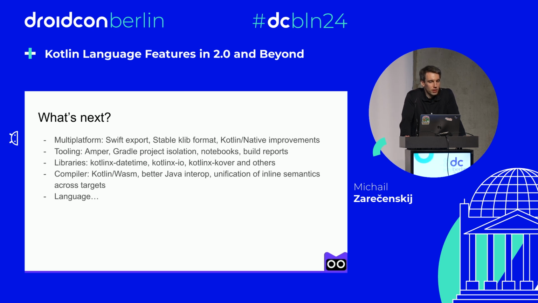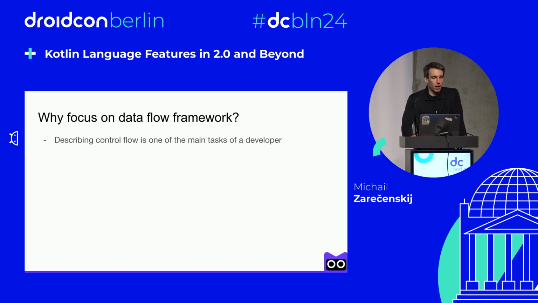Additionally, we continue enhancing our core libraries, making the Wasm target stable, and improving Java interop. But today, I will cover just a small part of our future plans, giving you a glimpse of what's ahead of the language. And the first thing that I would like to talk about is the data flow framework. So we've seen quite a few changes to SmartCasts.